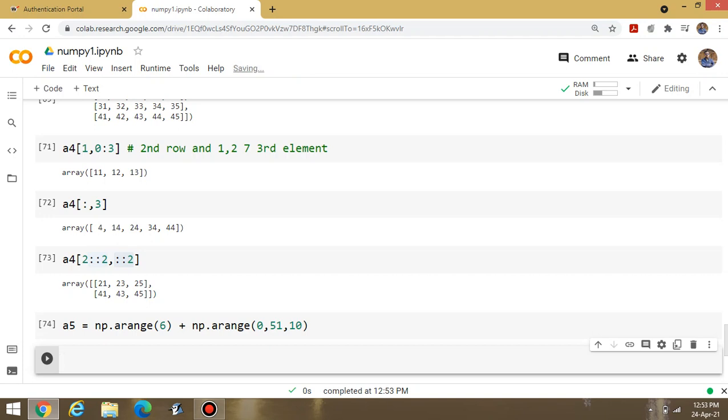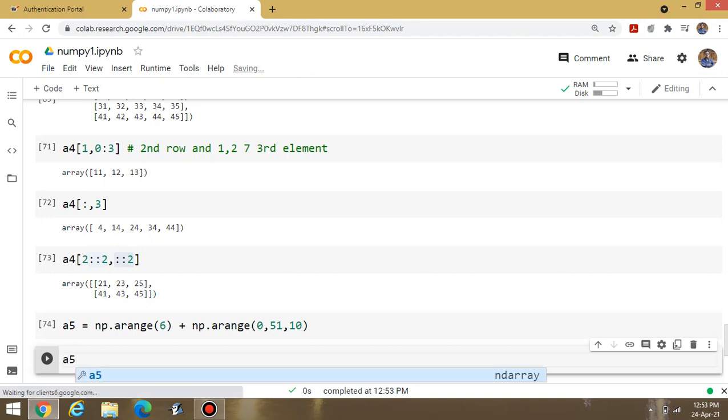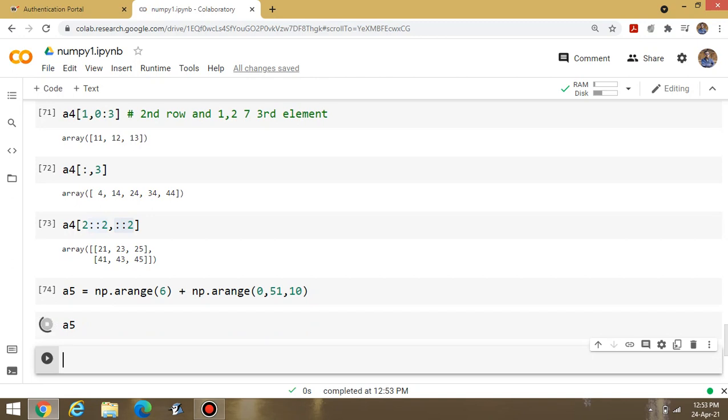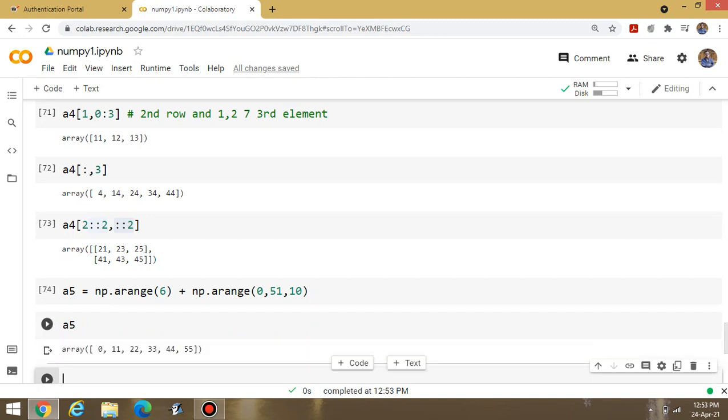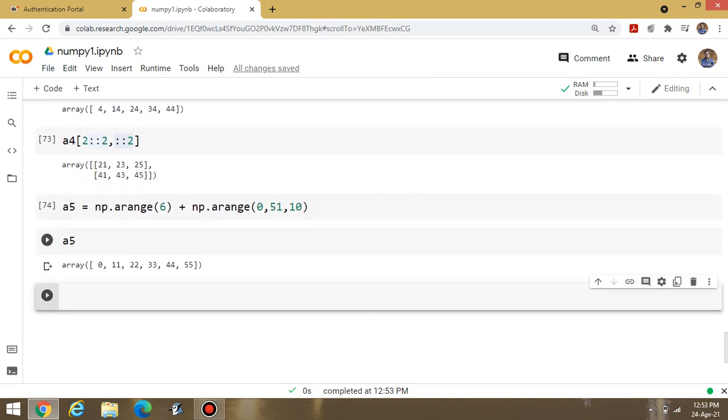There is nothing to display. If I am writing A5, I can display the values like this. np.arange(6) means the values from 0 to 5 are there. Now what about the second content? np.arange 0 to 51 with the jumping factor of 10.